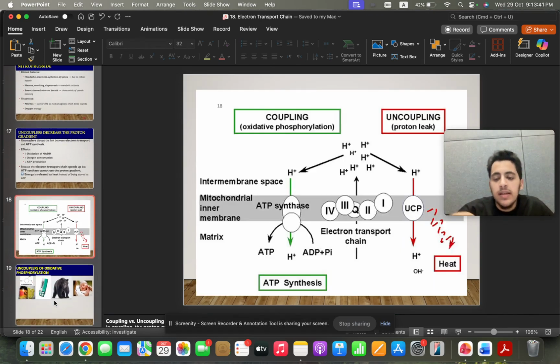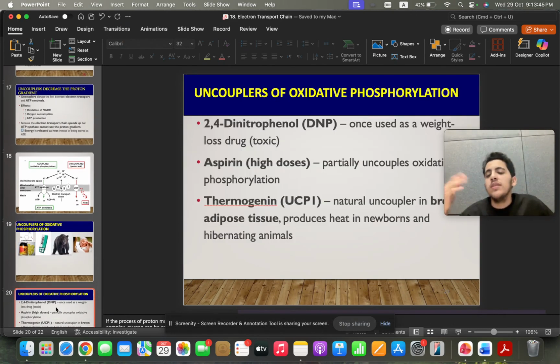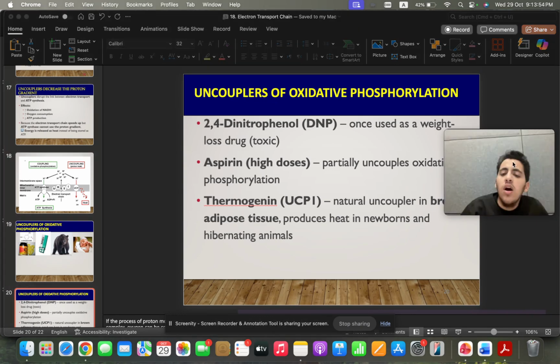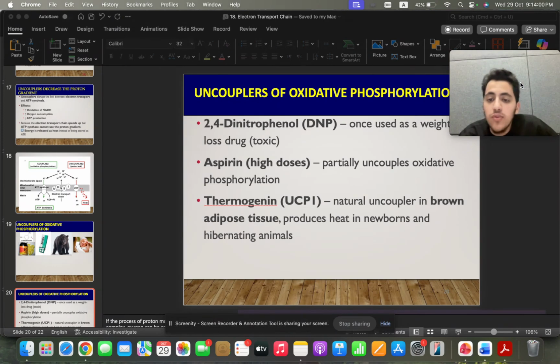I'll explain this UCP protein. You have DNP, which was a drug that we thought treated weight loss. High doses of aspirin will cause some partial uncoupling of oxidative phosphorylation. And then you have one of the most important ones, UCP1, a protein found in your brown adipose tissue.